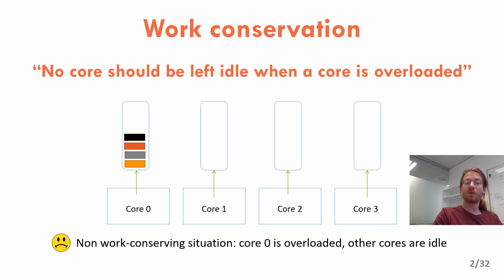At a high level, work conservation is this idea that no core should be left idle when a core is overloaded. In practice, this situation might happen in state-of-the-art schedulers because state-of-the-art schedulers use one run queue per core, and cores only execute threads waiting in their own run queue. So on this slide, you have a typical not work conserving situation that might happen in Linux, for instance, where 4 threads are waiting in the run queue of core 0 while the rest of the machine is fully idle.